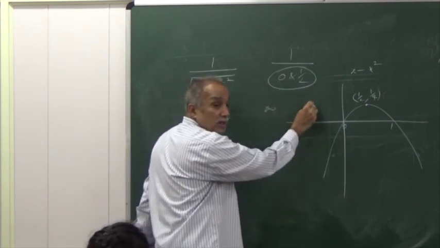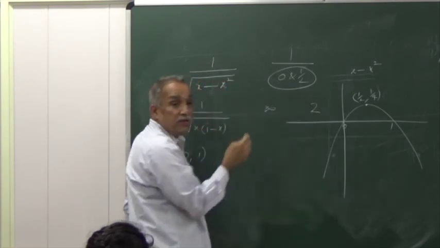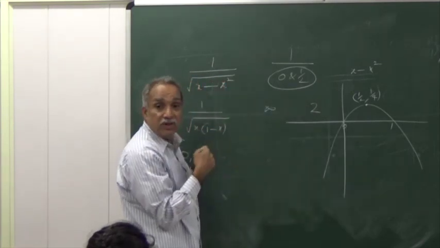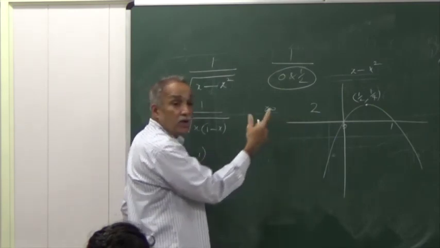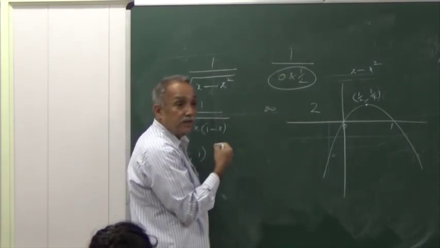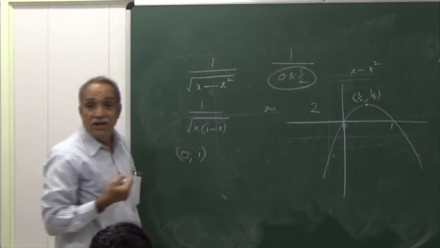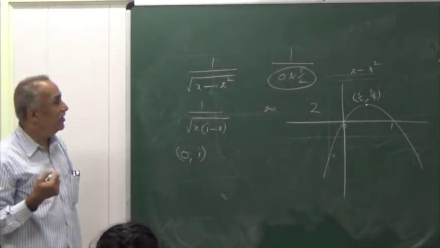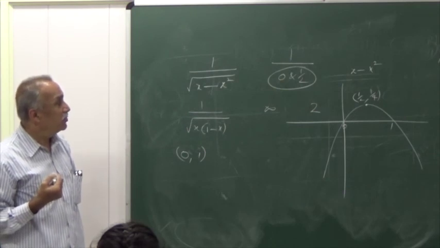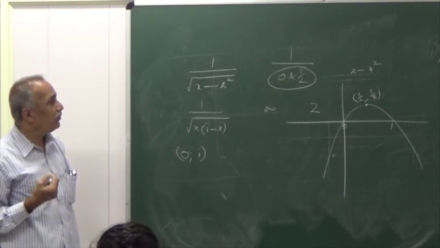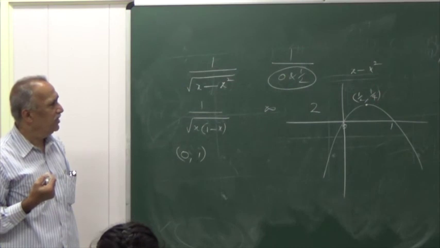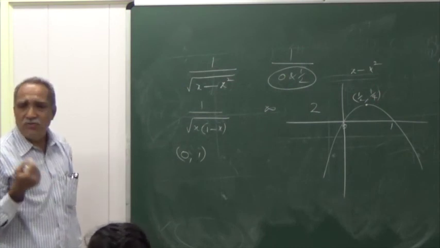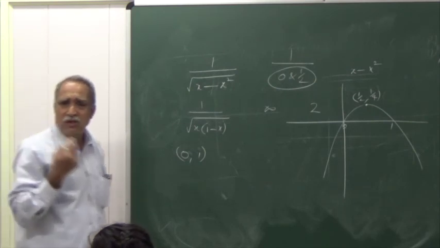For half, the reciprocal is 2. Take a number in between, 1 by 4. The reciprocal is 4. Is it between or outside? Outside. What about other values? Is it difficult now? Finding the reciprocal of numbers between 0 and half. No, it must be possible. What is the graph of y equal to 1 by x? Rectangular hyperbola.